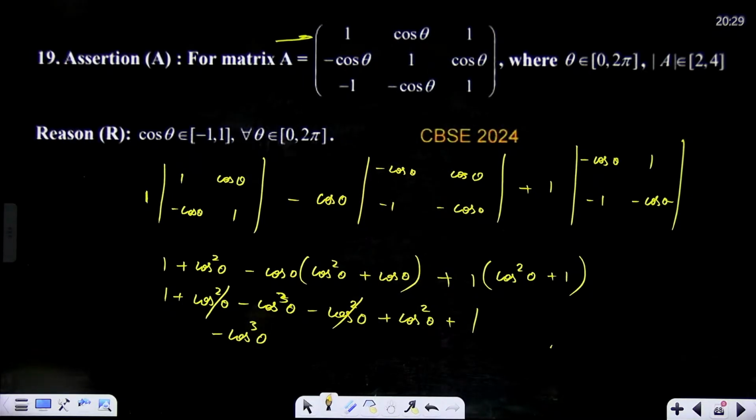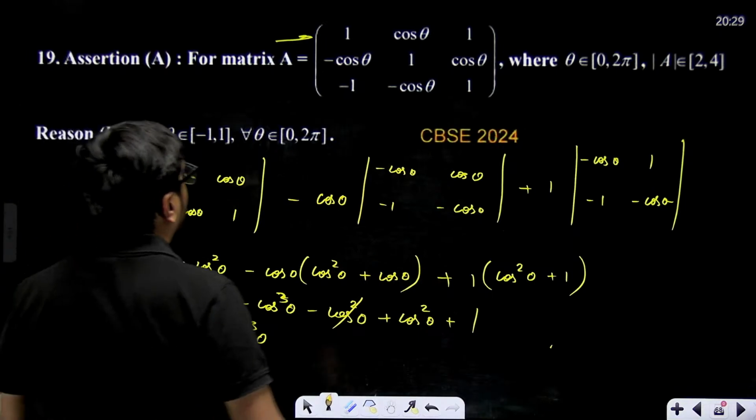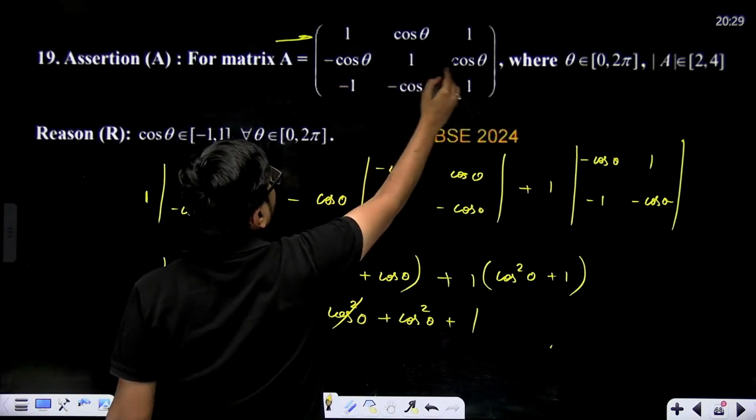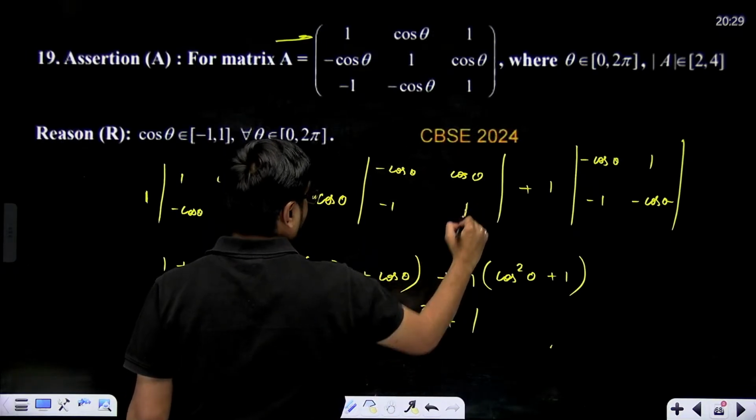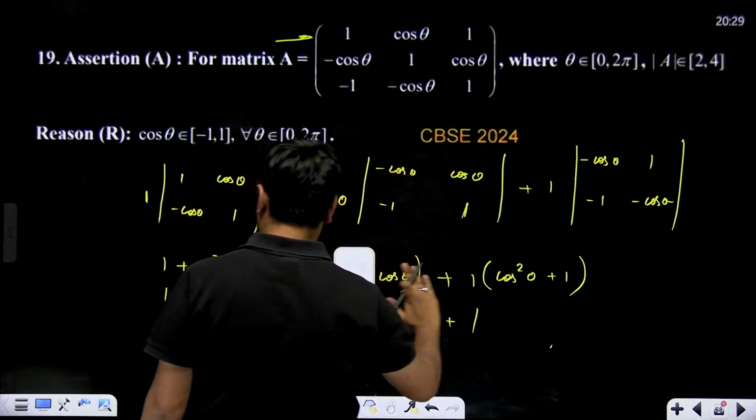Oh, one mistake we have done. This is 1, right? Cos theta, when we took this and this. That's what I'm thinking, how is cube coming? This is 1 over here. So I think from here we'll have to solve.